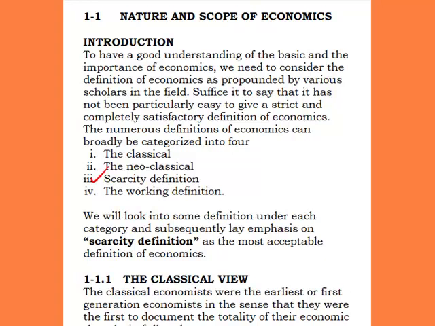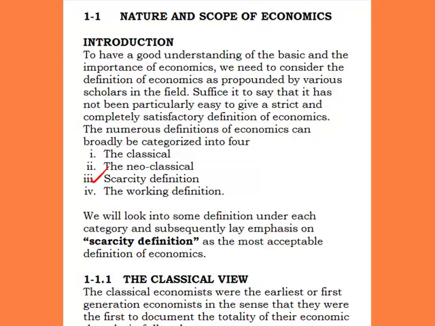Now, let's start with the first one, the classical view. The classical economists were the earliest, first generation economists in the sense that they were the first to document the totality of their economic thought in full scale. They are the ones that first gathered their thought and put it in documents.